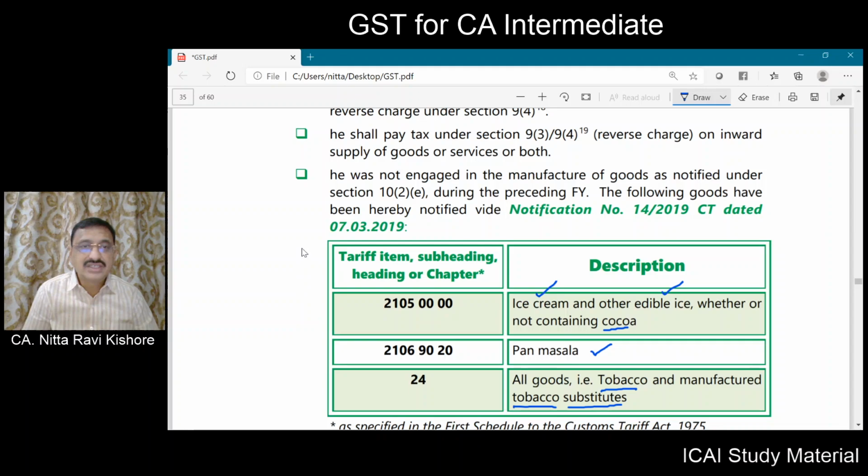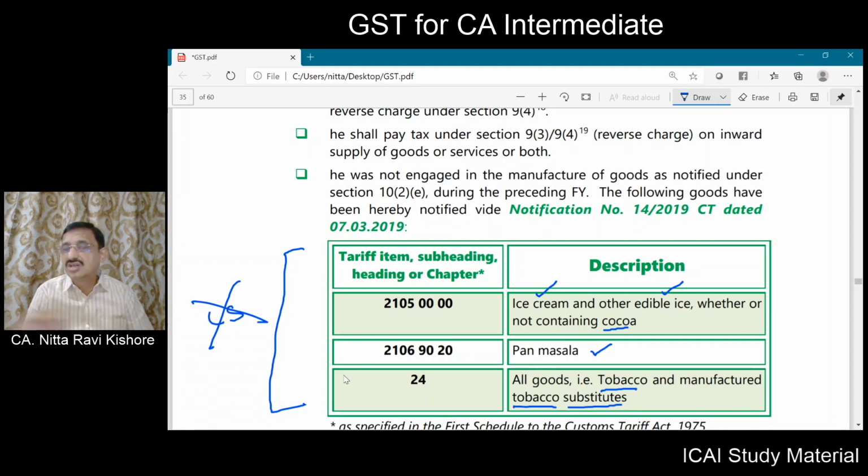If you are a manufacturer of any of these items, for you the composition scheme is not at all applicable.